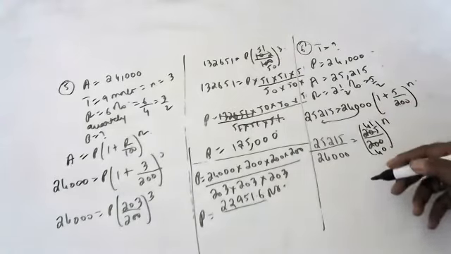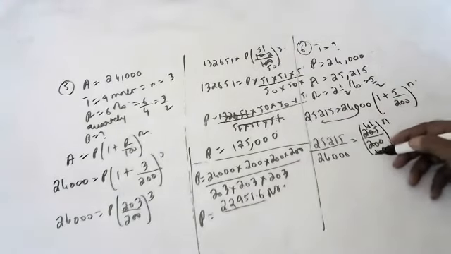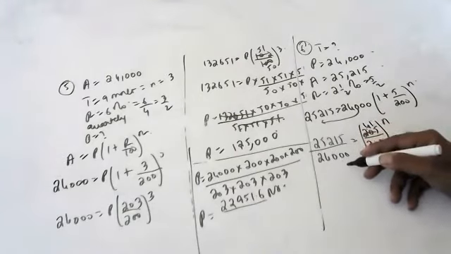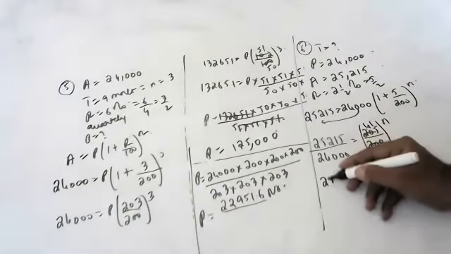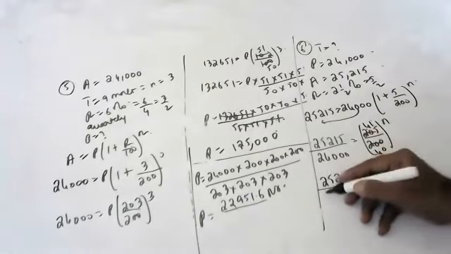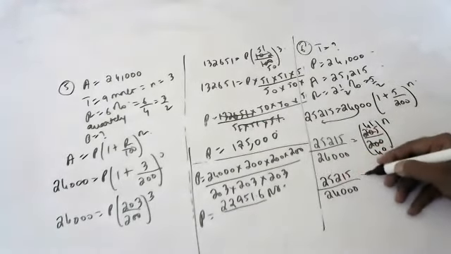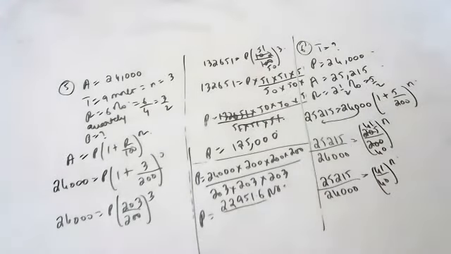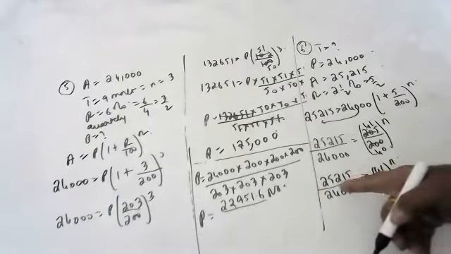So 5 40s are 41 by 40. What we'll do is 25,215 by 24,000 is equal to (41 by 40) to the power of n. So 40 into 40 into 40, 40 cube, is 64,000. But here it is only 24,000.